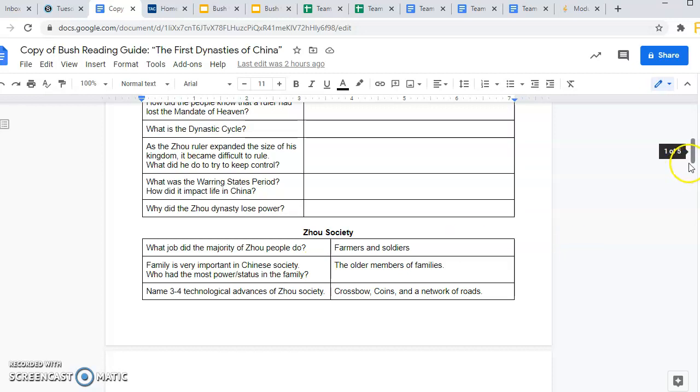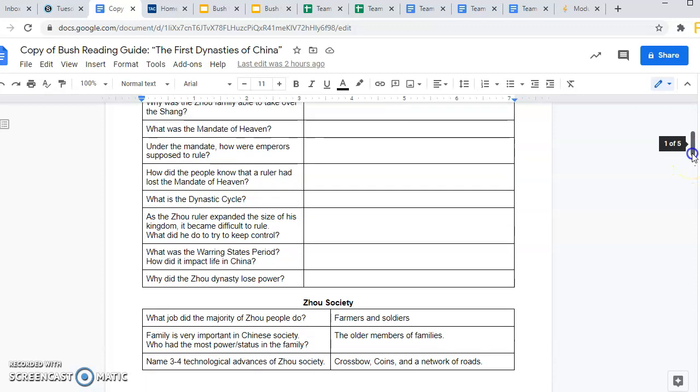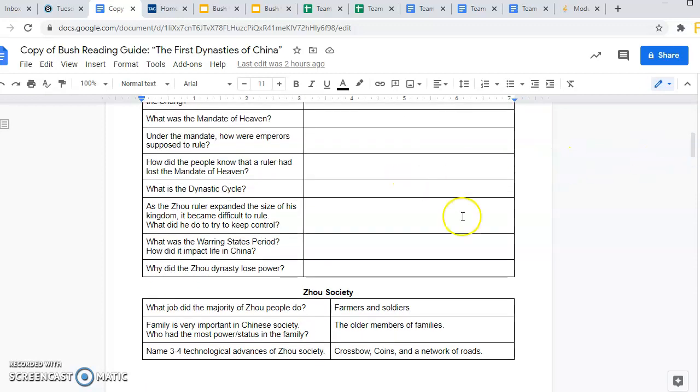So what I did then was allow students to finish up their reading guides. If they hadn't completed them yet, submit them in Schoology. Make sure that you're submitting your reading guide in Schoology.